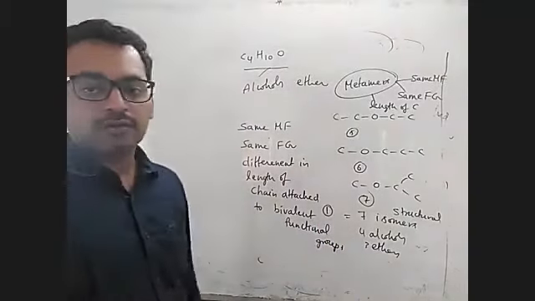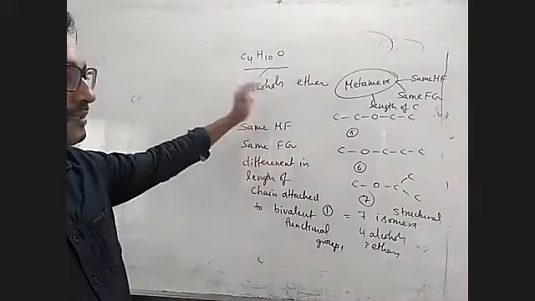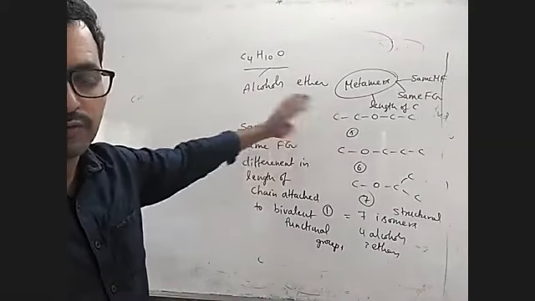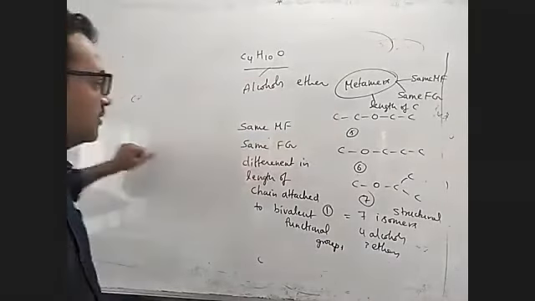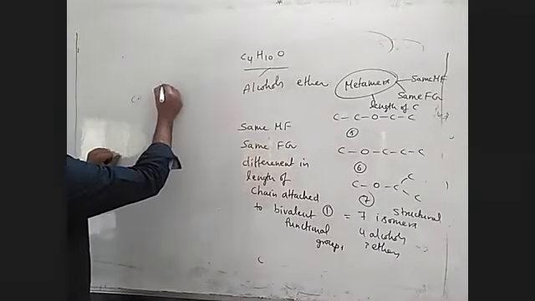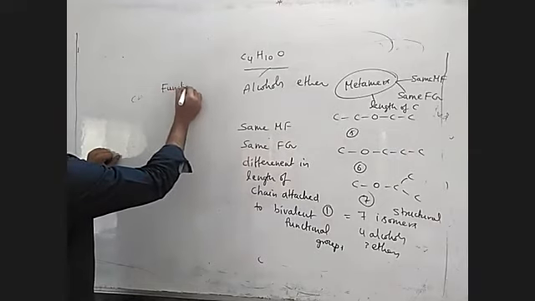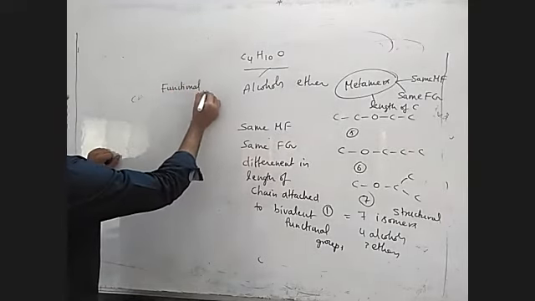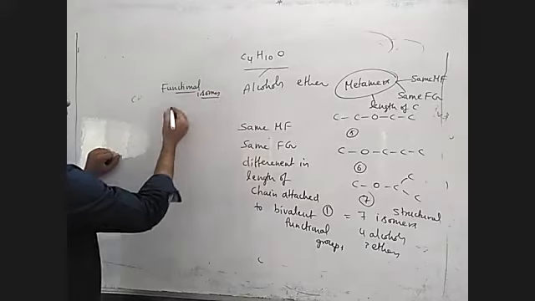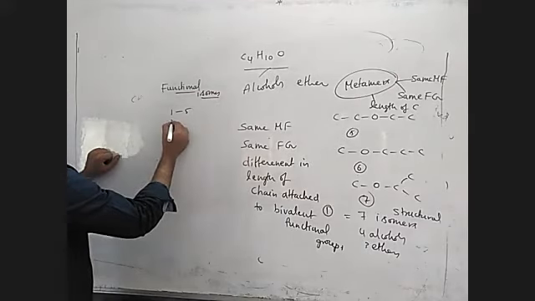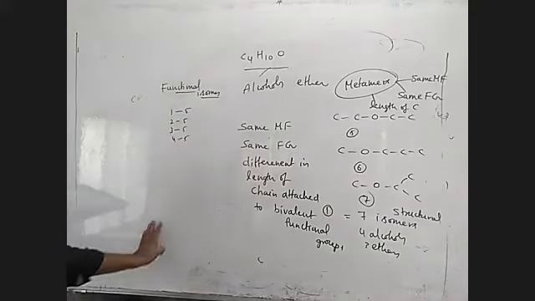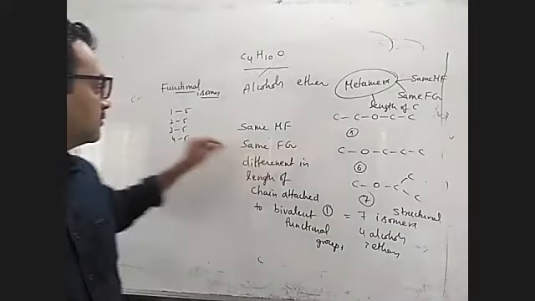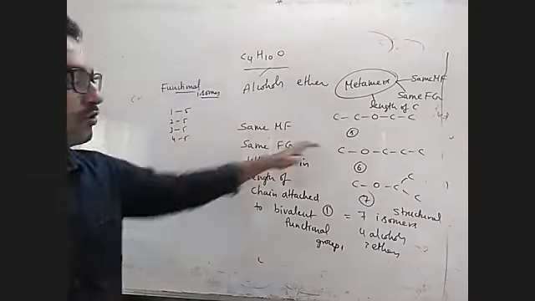Okay, children. So here, how many sets of functional isomers are possible? They may ask. So 4 times 3, 12. Because for each alcohol, one ether is a functional isomer. So you can write what are the sets of functional isomers here. Means 1, 5; 2, 5; 3, 5; 4, 5. Like that for each isomer, this is a functional isomer. So here only you are getting 4 sets. So 4 times 3 is 12.